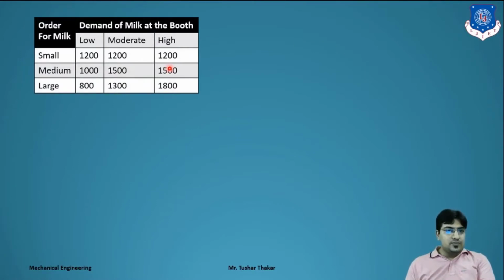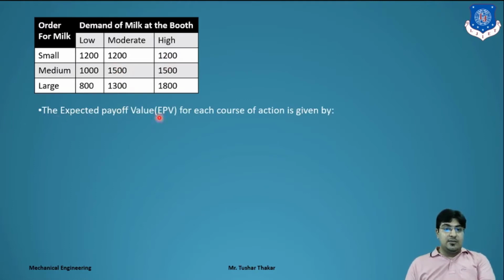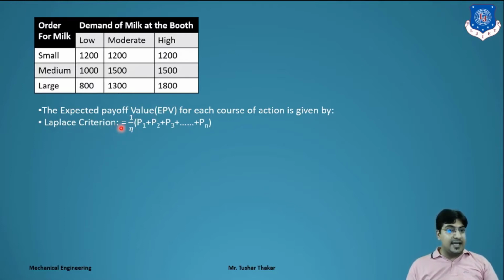What do we have to find out? We have to find the Laplace criterion for each course of action, that is, the expected payoff value, EPV. So what is the Laplace criterion? It is equal to 1/n, where n is the total number of payoff values. Here there are 3 values, so we take P1, P2 and P3. So 1/n times (P1 plus P2 plus P3 up to Pn), where P is the payoff value.